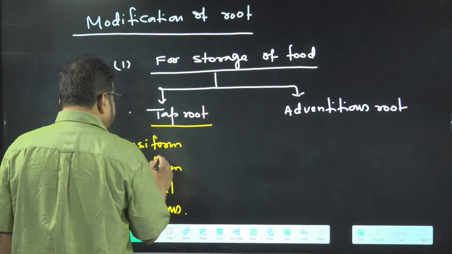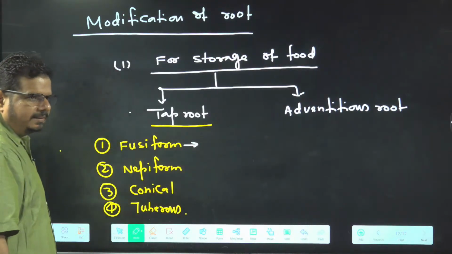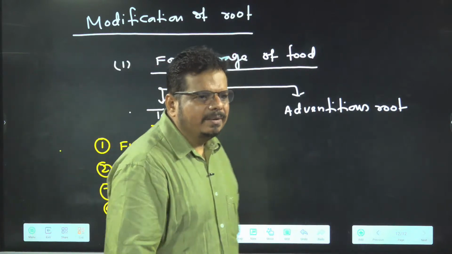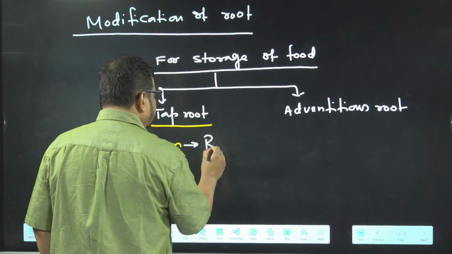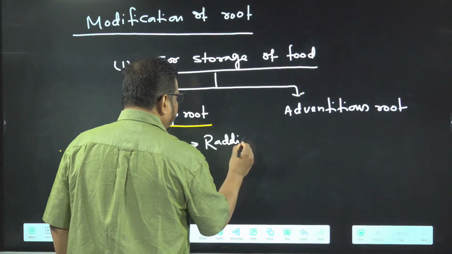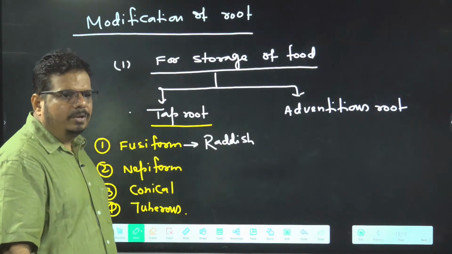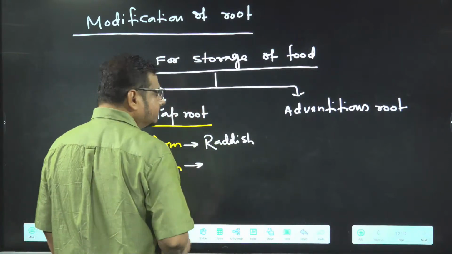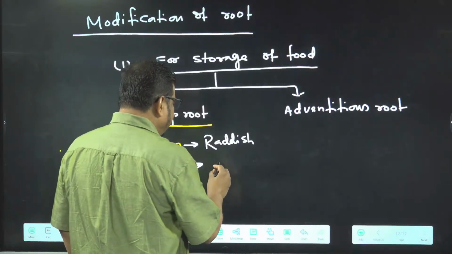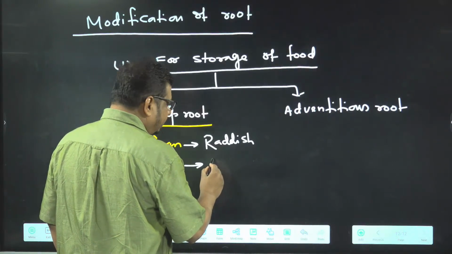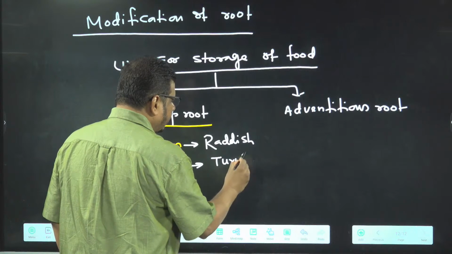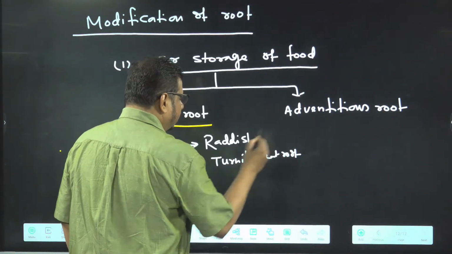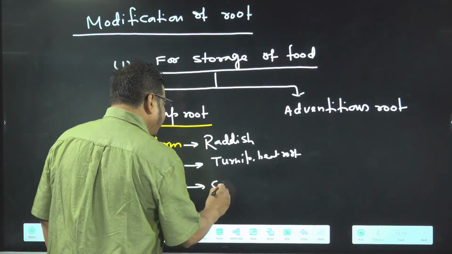Fusiform. Can anybody tell me the example? Very good, radish. Radish is the example of fusiform. Getting the idea? Napiform: turnip, and even beetroot. Conical example: carrot.